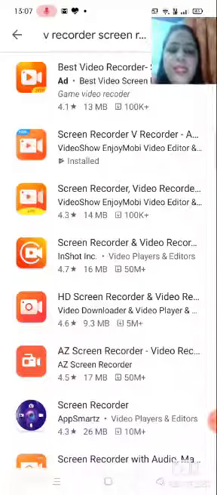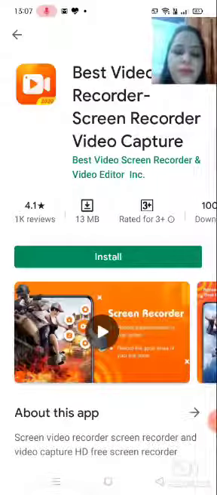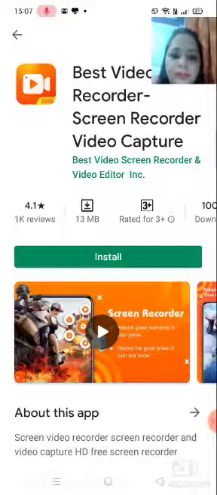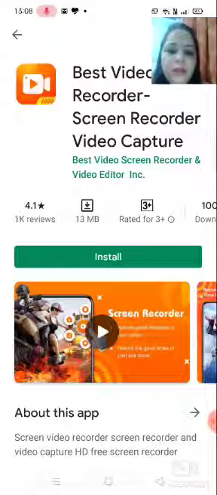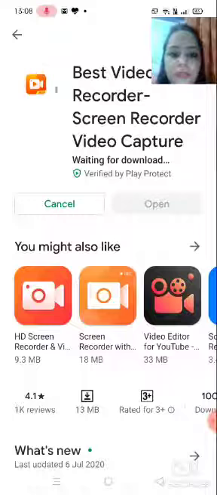in front of you can see a lot of V Recorder and screen recorder apps, and there are some ratings given to these recorders. So I am using the first one. This is the best video recorder and screen recorder capture. Okay, now after opening this, you have to click on the install button. It takes a few seconds to install on your mobile phone.